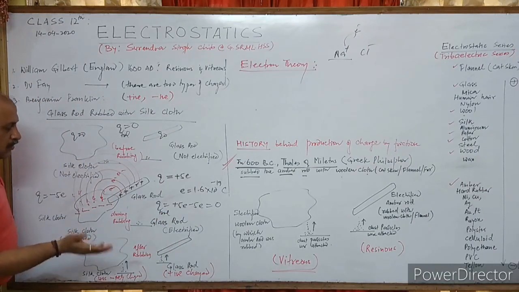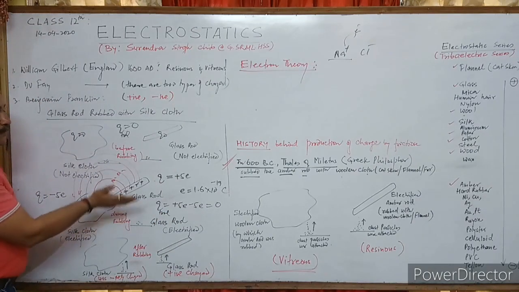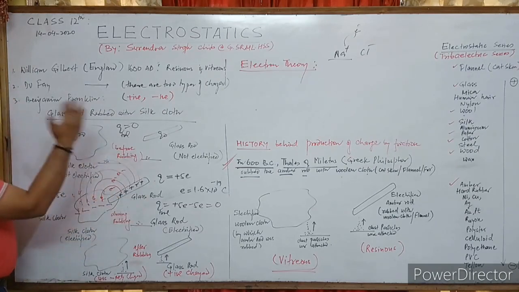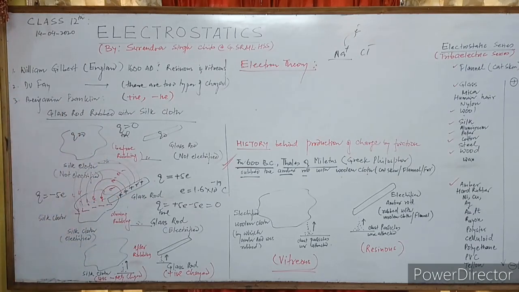One thing more. When charge is produced, it is produced in pairs. One positive, one negative. If it is 5 positive here, it will be 5 negative here.